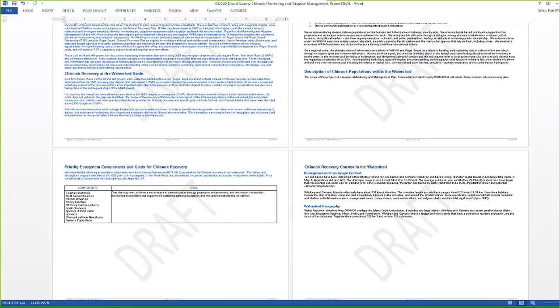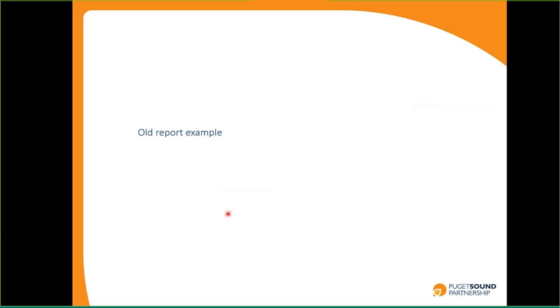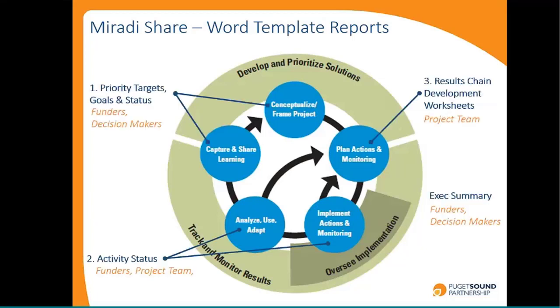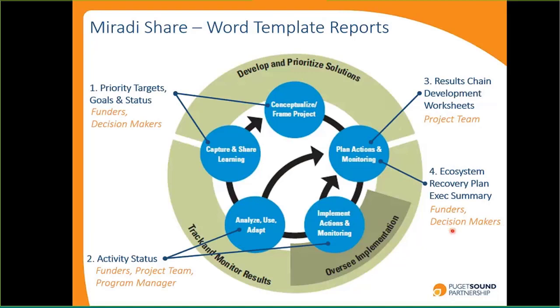So what we've done, working with the Miradi developers and a bunch of great partners like Dan and Annette, who are in front of you, and Nick and his team, is try and come up with some ways of pulling information out of our Miradi projects that we can package in a much more palatable and pretty way that can also be easily editable by the project team. So just showing you here on our version of the Open Standards or Adaptive Management Cycle, I'm going to show you examples of 4 different reports that we're just starting to develop.